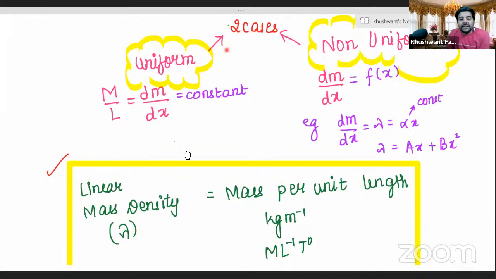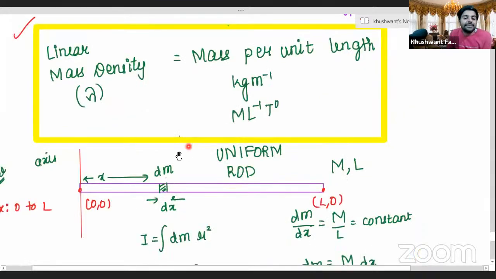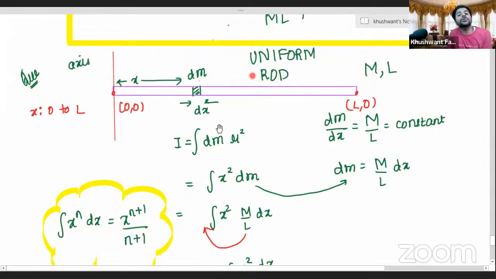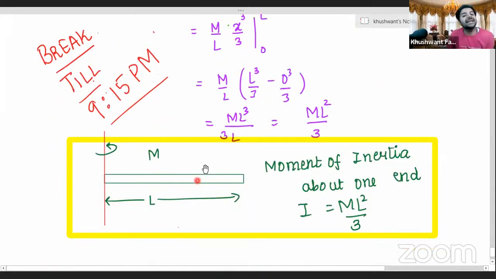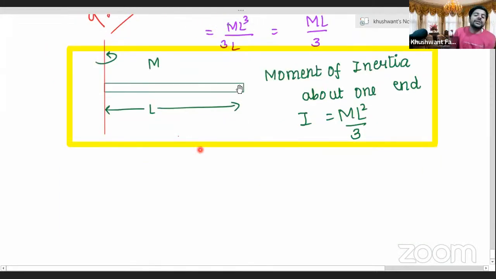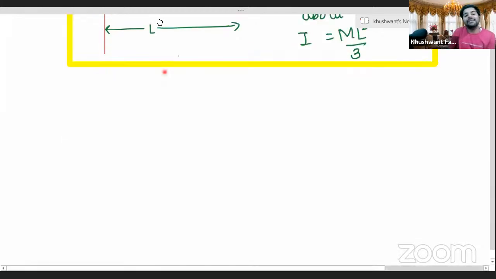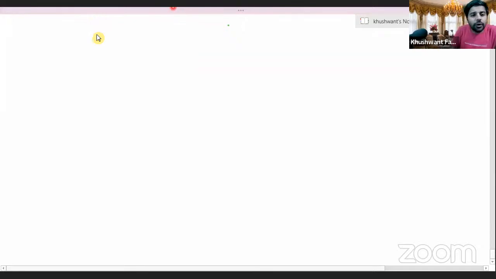Okay. Then we understood the concept of linear mass density, and solved a question where there was a uniform rod. Now I'll give you all a question where the rod is not uniform, and let's try to solve that one. What we derived was the moment of inertia of one rod about one of the ends. Uska moment of inertia came as ml square by 3. Now let's work on other questions.